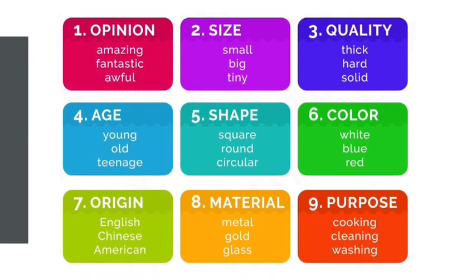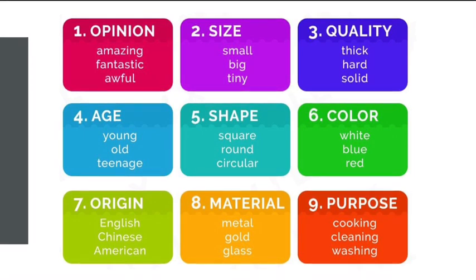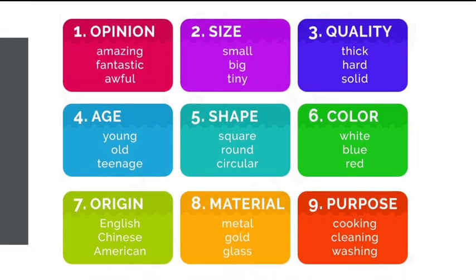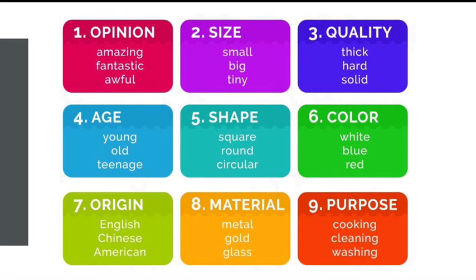Origin, like where does your noun come from? English, Chinese, American. Material, metal, wood, glass, gold, and others. Purpose, like what do you use it for? Propósito, cooking, cleaning, washing, and others. Now, there's a lot of adjectives. Think about the ones that you use the most. Opinion, size, shape, age, and color.